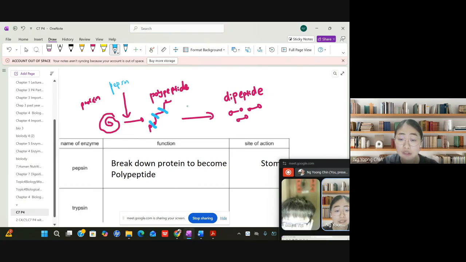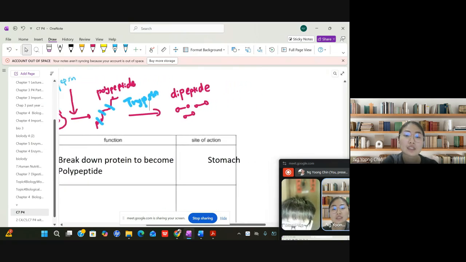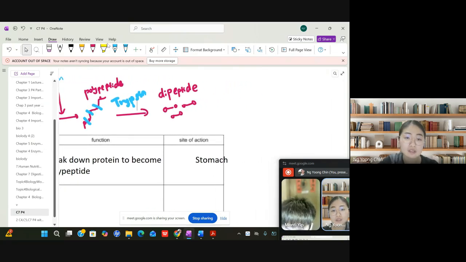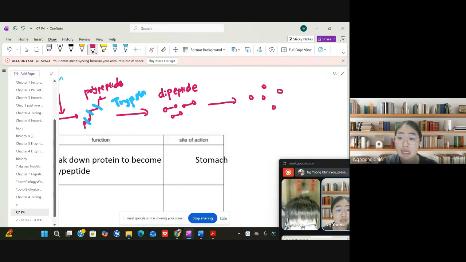So here is trypsin. And then the dipeptide will further break down and become amino acids, just free moving amino acids.